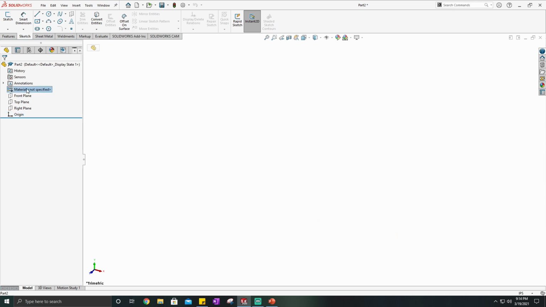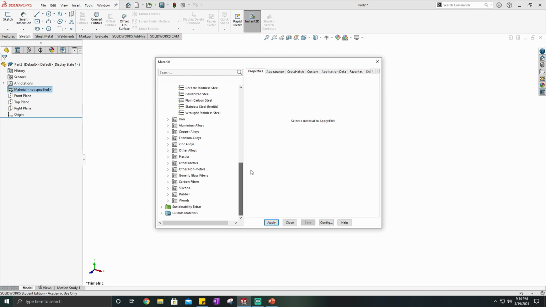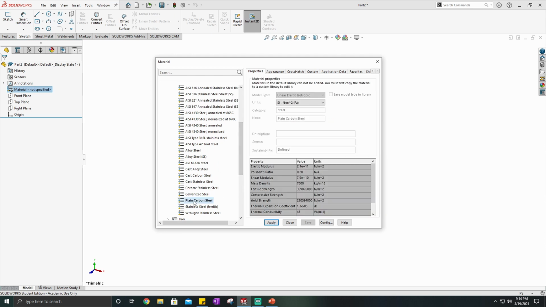So if I go ahead and right click on this, I can click on Edit Material. And then SolidWorks has built in a list of typical materials that you might find or be able to use. So for this example, I will just be using plain carbon steel, and then it'll give you some of the elastic modulus, if you know a little bit about strength of materials, Poisson's ratio, shear modulus, things like that, that you can use for calculating the mass of a part, or later used in simulation data to figure out the stress in a certain area.